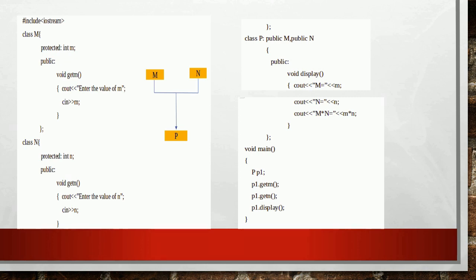The derived class P is declared by inheriting the classes M and N using public derivation. Here there is only one public function, display.